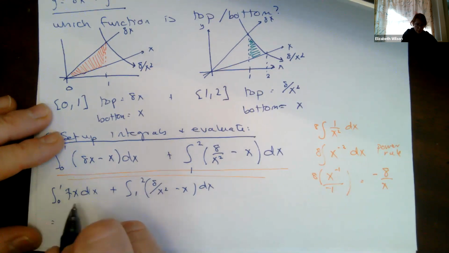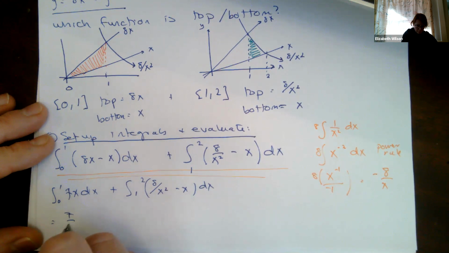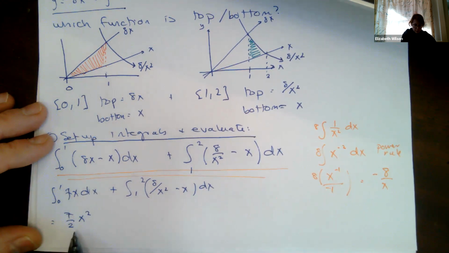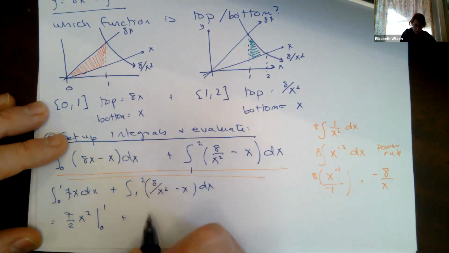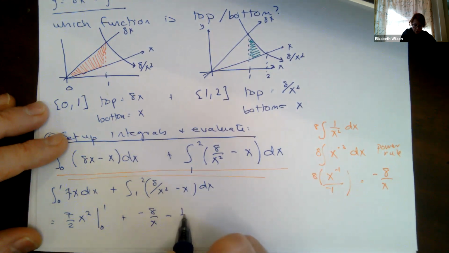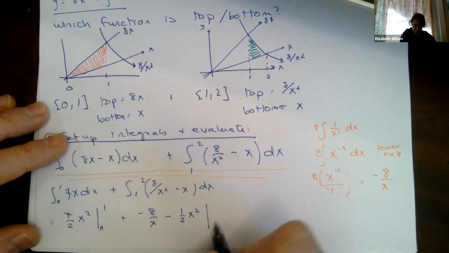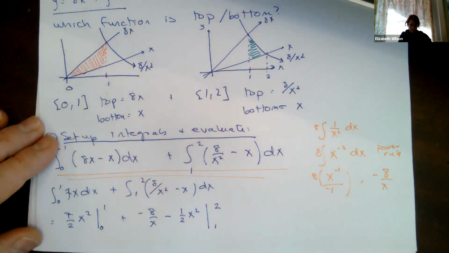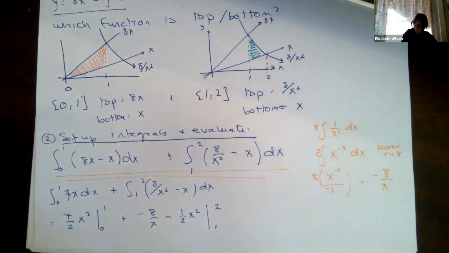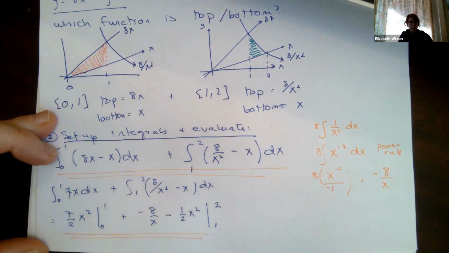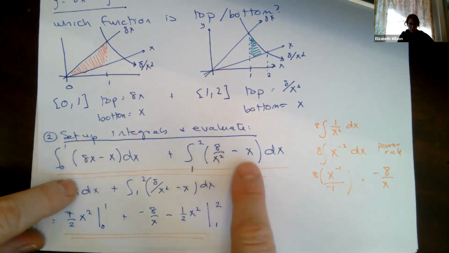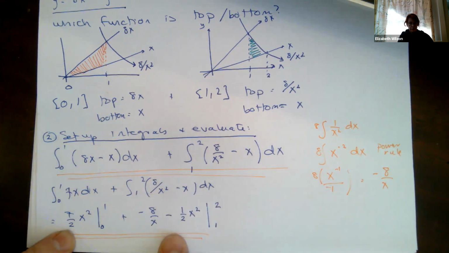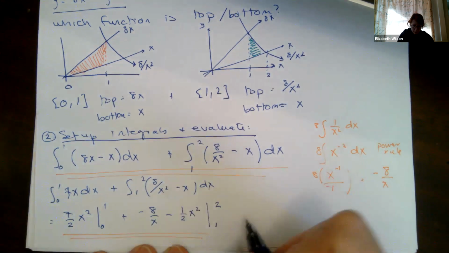So my power rule says this is 7 times x squared over 2, evaluated from 0 to 1, plus, we just did this one over here, -8 over x minus x squared over 2, from 1 to 2. This line here is required. That's your antiderivative. You must show this line. You must show that you've set up top minus bottom, you must show your antiderivative, and you must show the points of intersection. Here I'm just going to evaluate it.